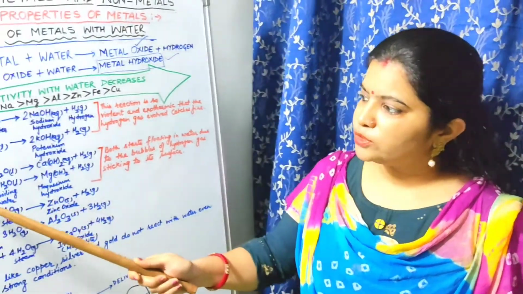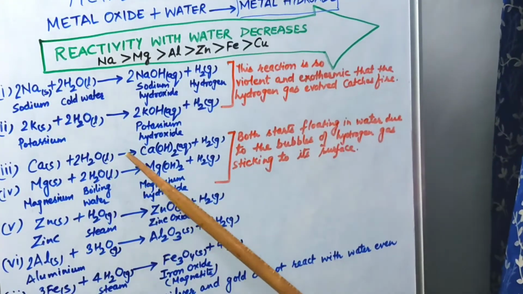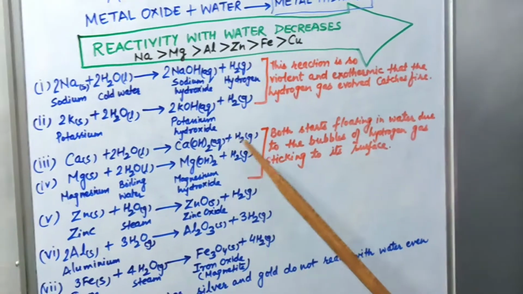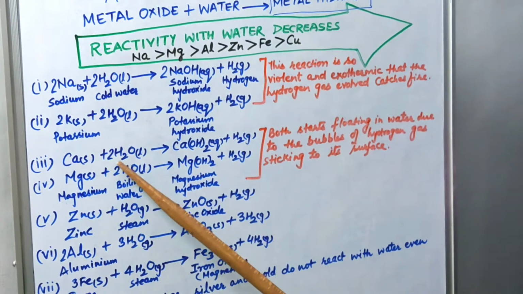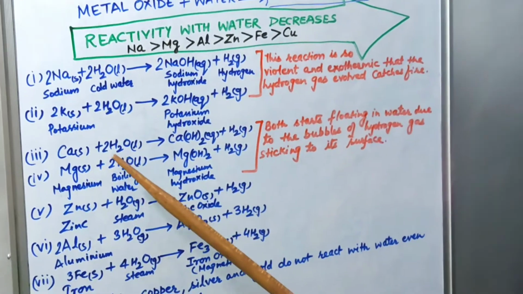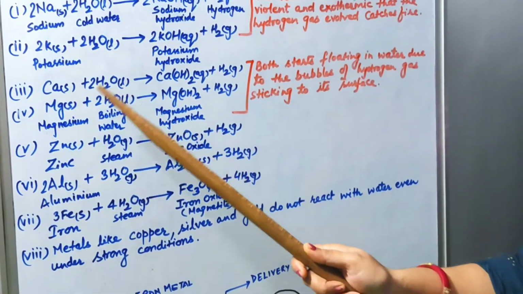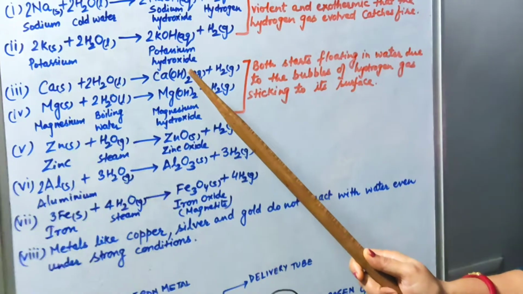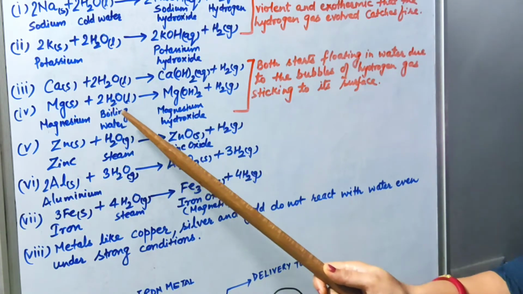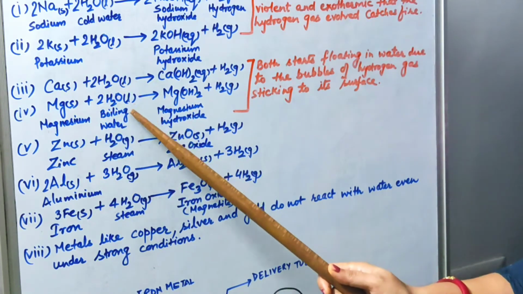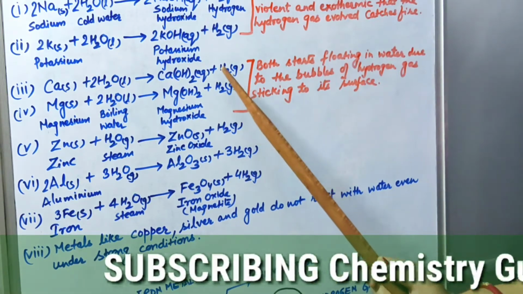Okay, now moving on to the third reaction. Here we see that calcium has a tendency to react with water and it forms calcium hydroxide, and hydrogen is liberated. The point to be noted here is that I have not mentioned cold water, meaning it will not react with cold water. A little temperature rise should be there so that it can react with water to form calcium hydroxide. In case of magnesium, the water has to be in boiling condition, then only it will react to form magnesium hydroxide, and hydrogen gas is liberated in both cases.